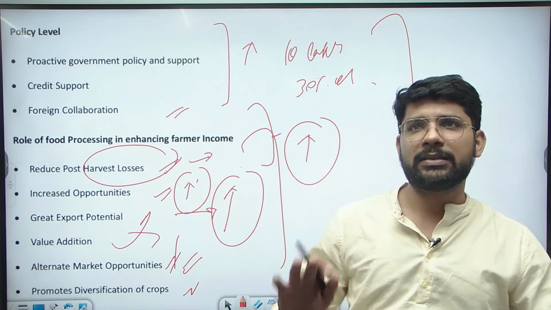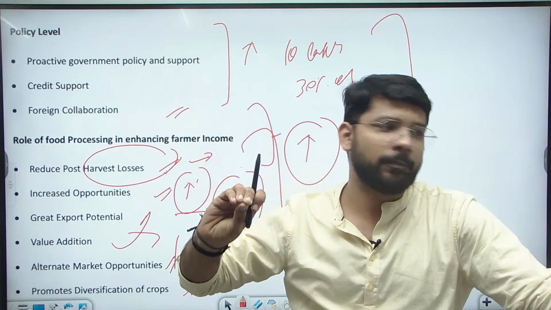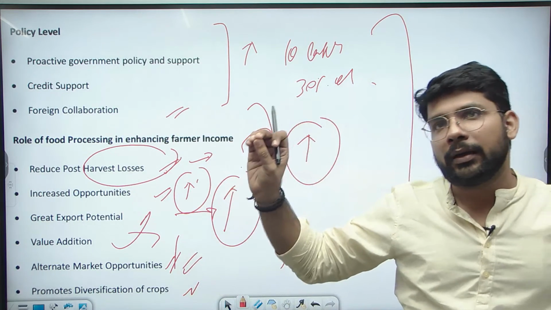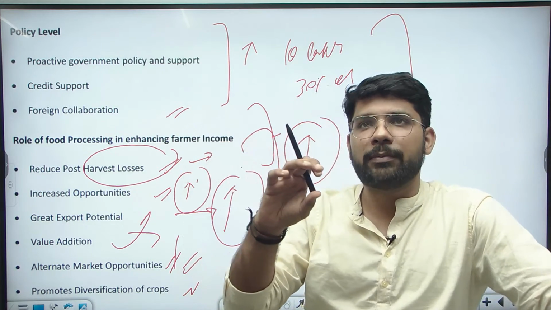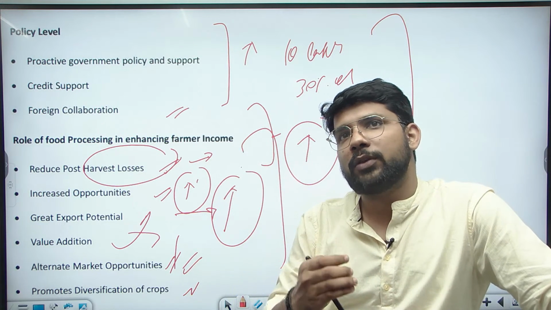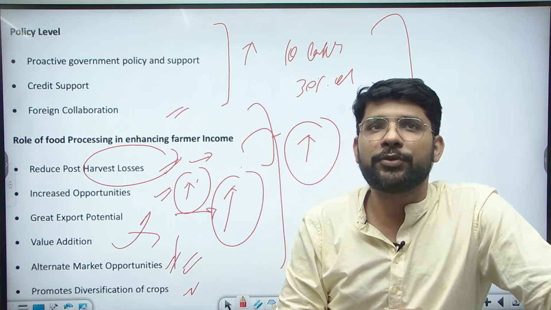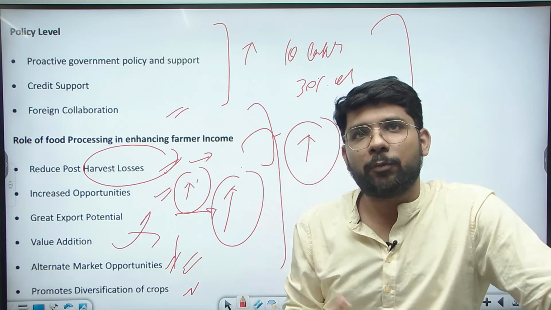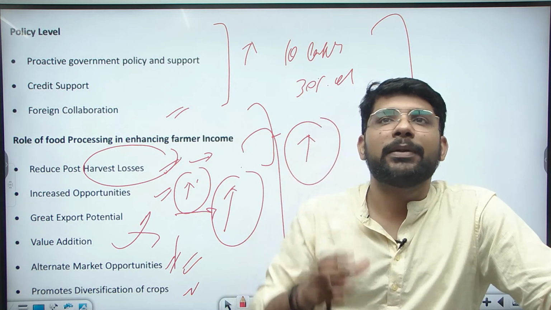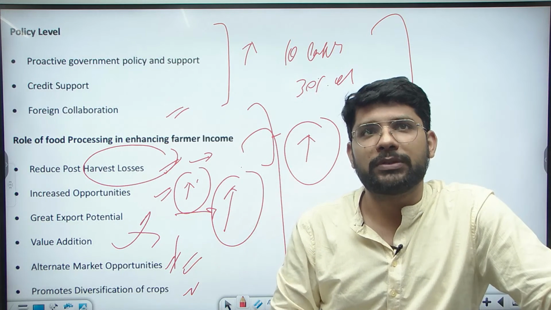We need to address these points, the challenges. In the challenges, we address the supply side issue, the demand side issue, the policy related issue and the infrastructure related issue. Then in the case of the opportunity with the food processing sector, we mention the demand side opportunity in the country, the supply side opportunity in the country, and what the government is doing in relation to the food processing sector.